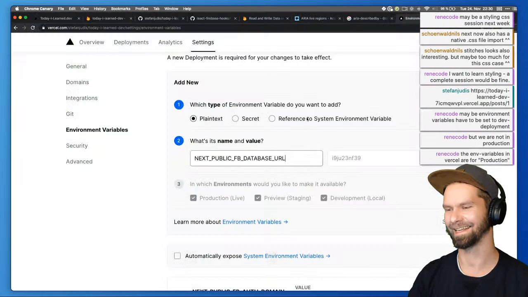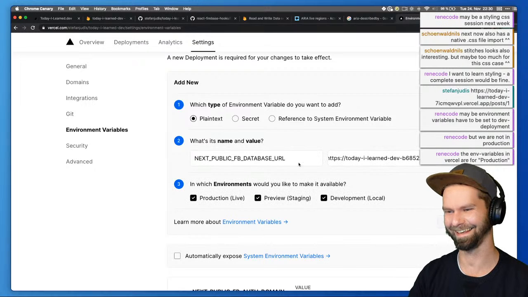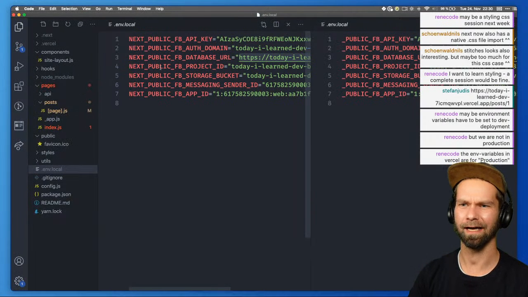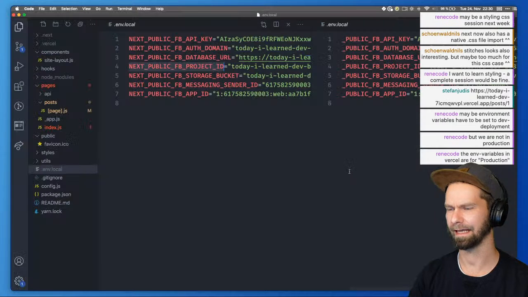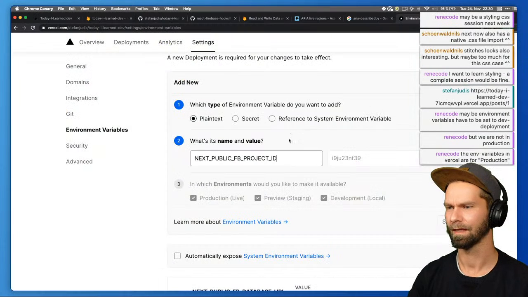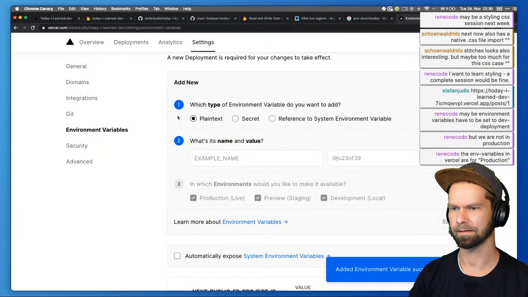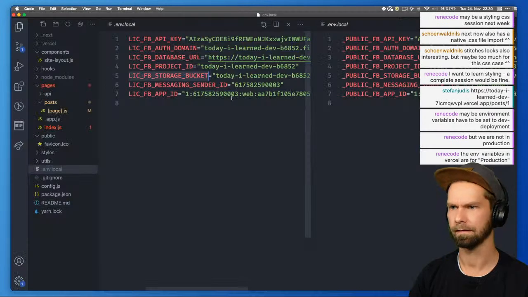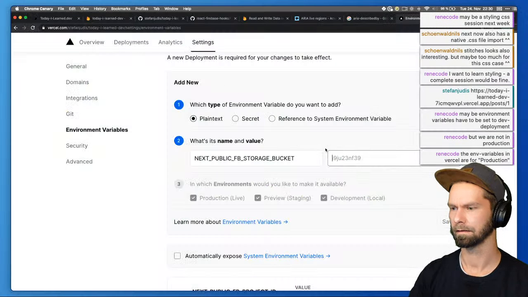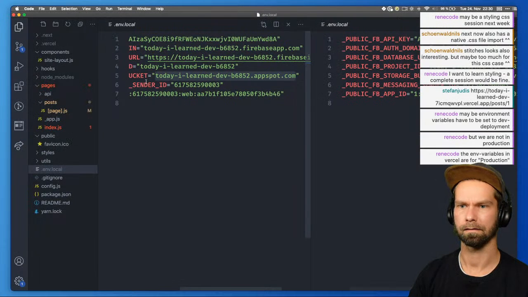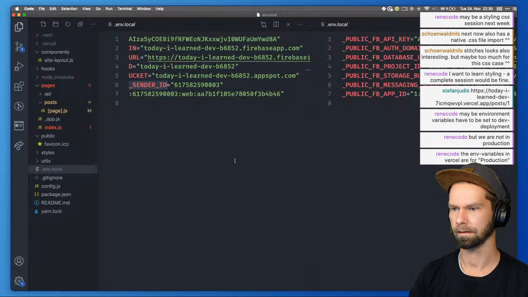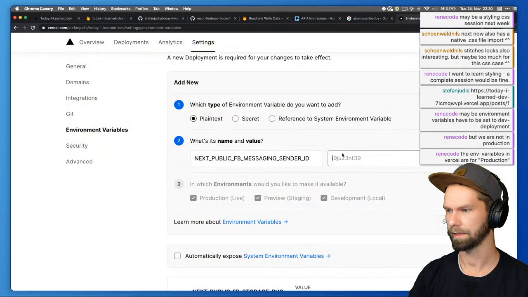I did exactly the same thing the last time. But I feel like they updated the UI somehow. I don't think that we did that the last time, because we didn't have the option to select the environments when we created the variables. Okay, here we go. Almost there.